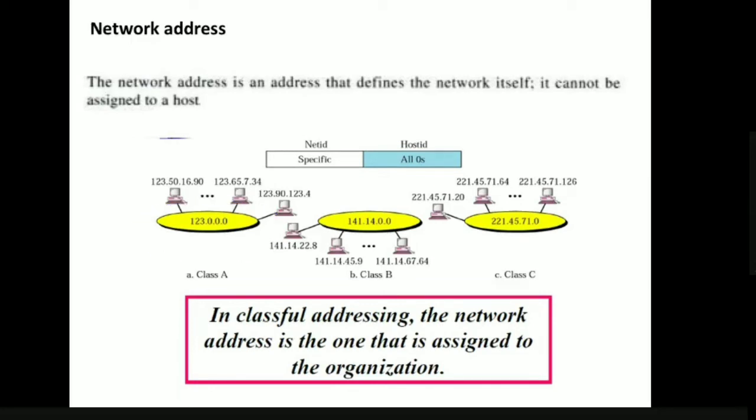Now coming to class B, the net ID is the first 2 bytes and the host ID is the last 2 bytes. That is the reason the last 2 bytes are 0. Now coming to class C, the net ID is the first three bytes and the host ID is the last byte. That is the reason the last byte is 0. So the first 3 bytes can be any number within the range of class C. In classical addressing, the network address is assigned to the organization.